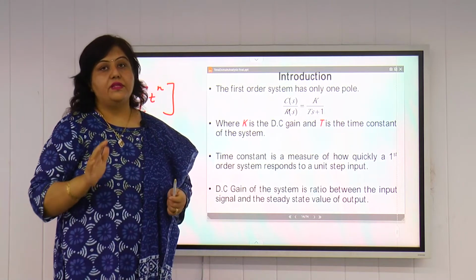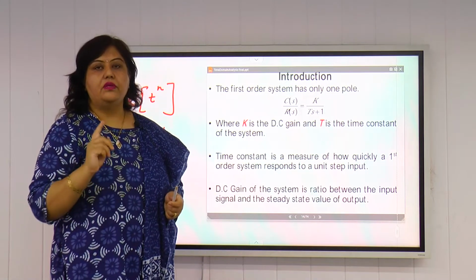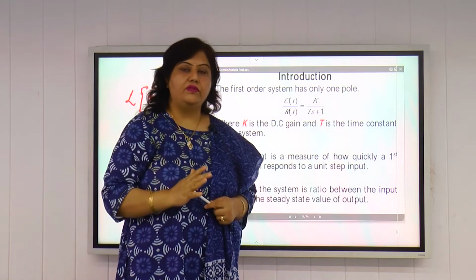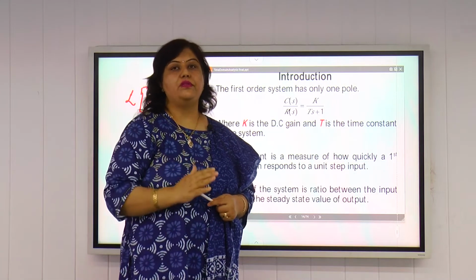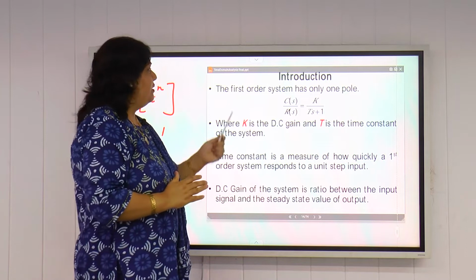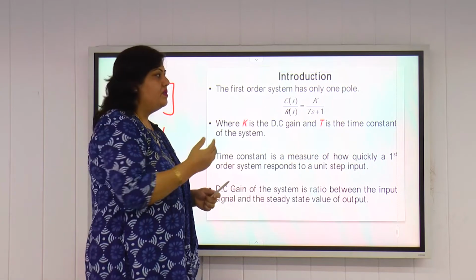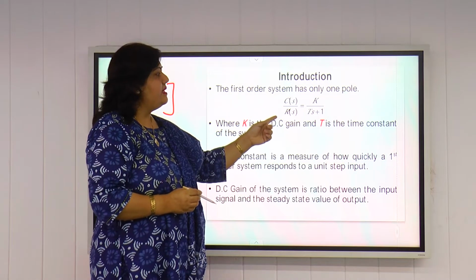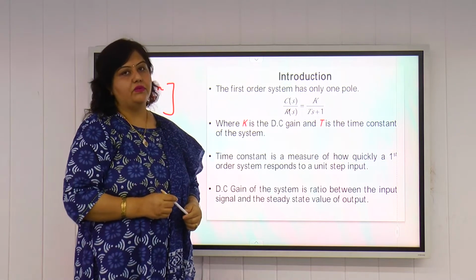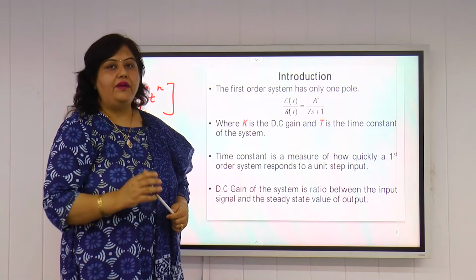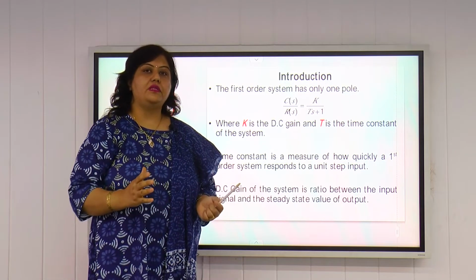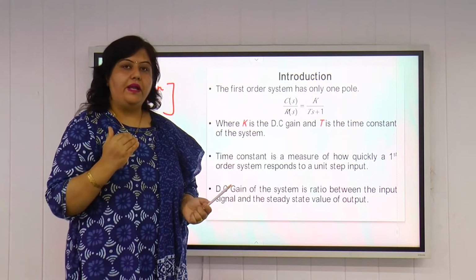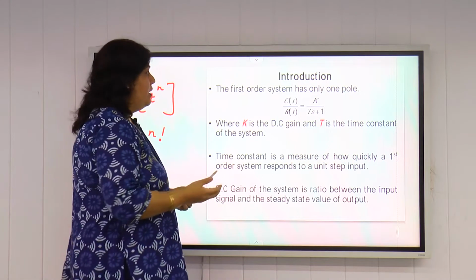If the order of the system is 1, we have only one pole, because the roots of the denominator are known as the poles of the system and the roots of the numerator are known as the zeros of the system. So the first order system has only one pole. We take a standard first order system having the transfer function C(s)/R(s) = K/(Ts+1). We will consider this example and find the dynamic response of a first order system by applying some standard test signals.